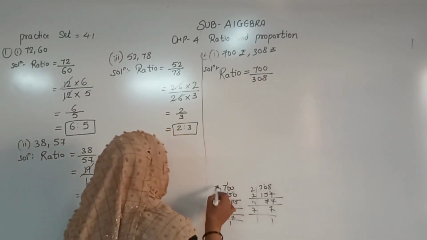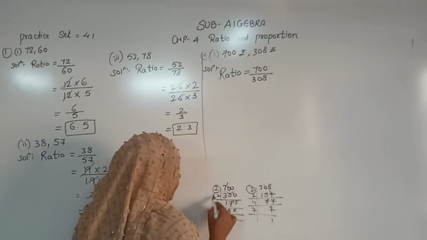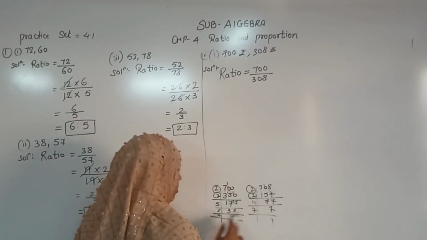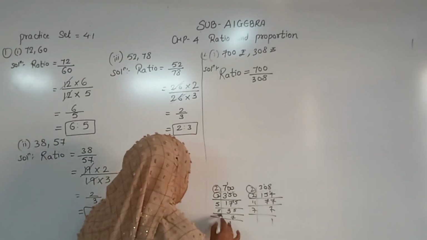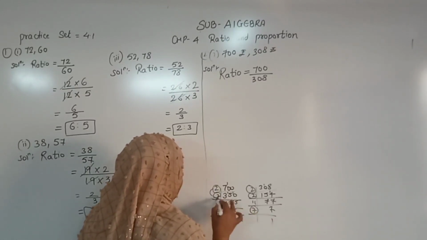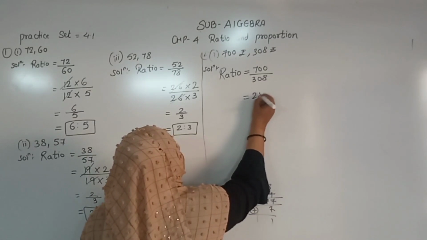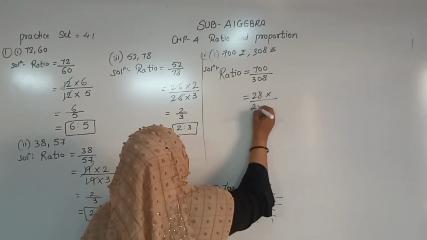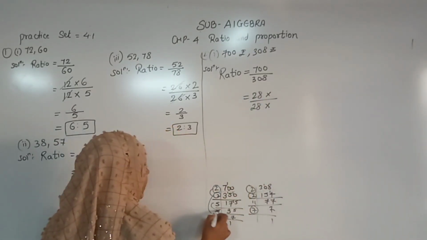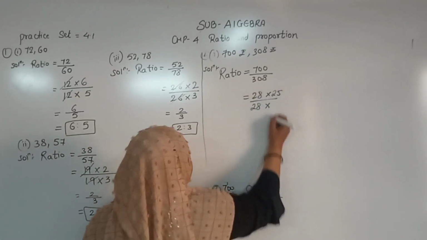Common numbers. See, 2 2 is there, right? Again 2 is there, right? No, I don't have any other number. Here 7 is there, sorry. So 2 2s are 4, 4 7s are 28, right? So I will go for 28 in the numerator. Denominator also 28. What remains? 25 remains here. Okay, and what remains?